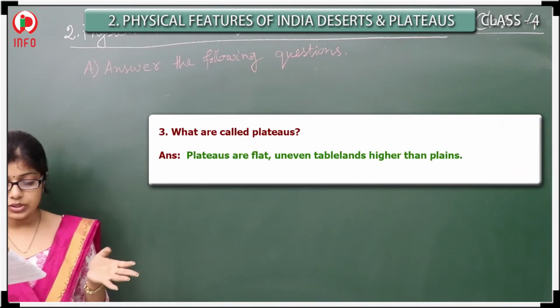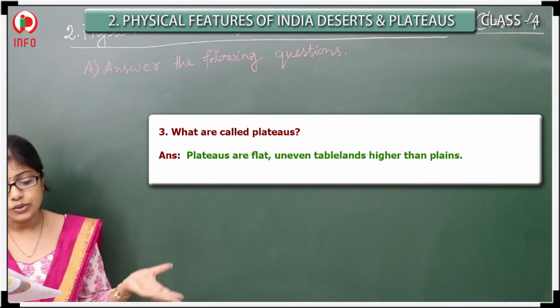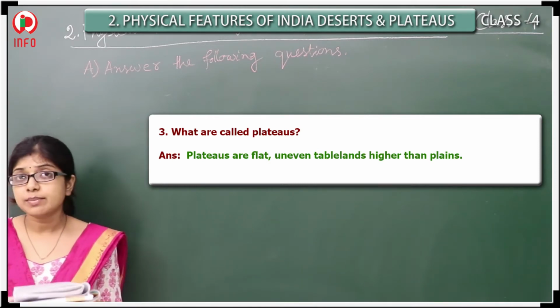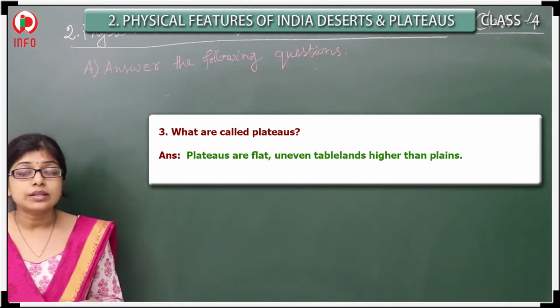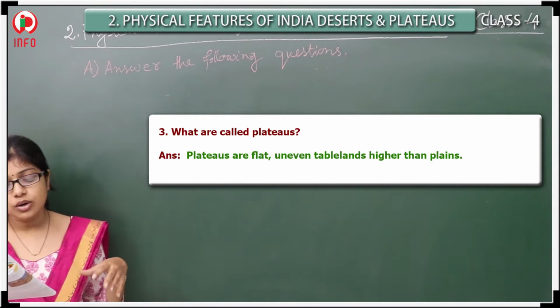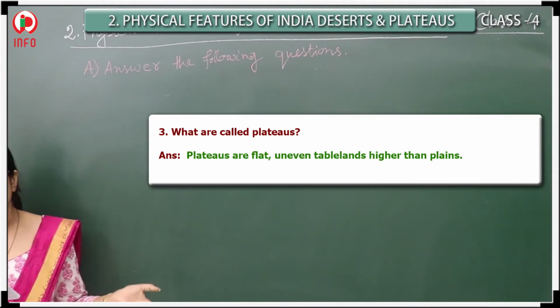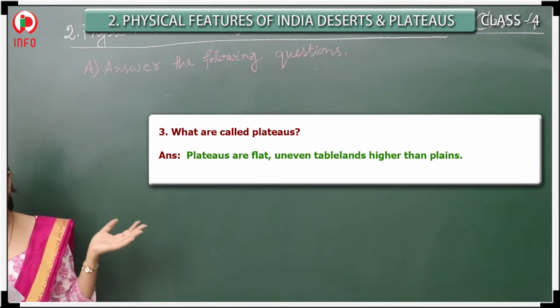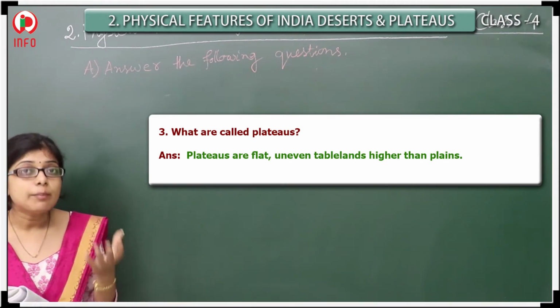Next, the third question: what are called plateaus? I explained, and I told you the different criteria about what the landform should be, and we discussed these things. So the plateaus are flat, uneven tablelands that are higher than plains. They are called the plateaus.